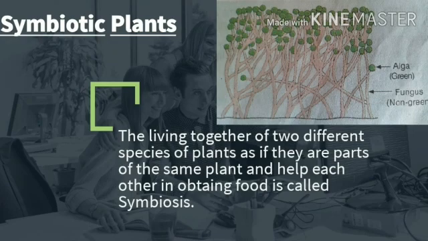We will discuss symbiotic plants. The living together of two different species of plants as if they are parts of the same plant, helping each other in obtaining food, is called symbiosis, and such plants are known as symbiotic plants, like lichen.